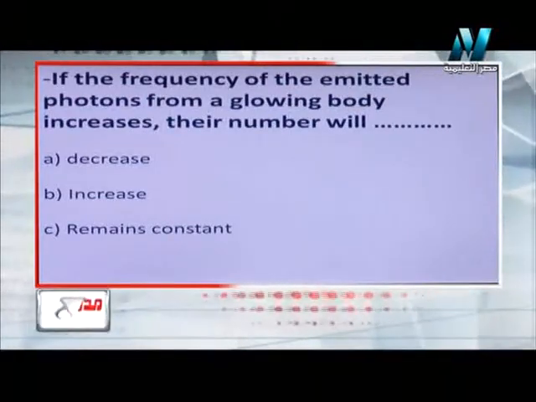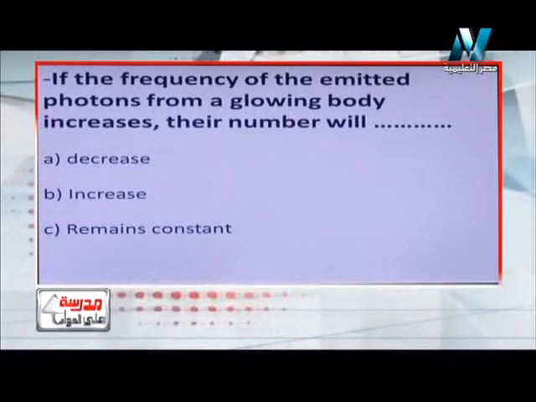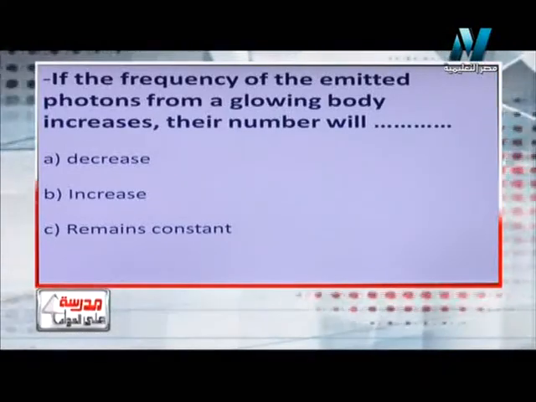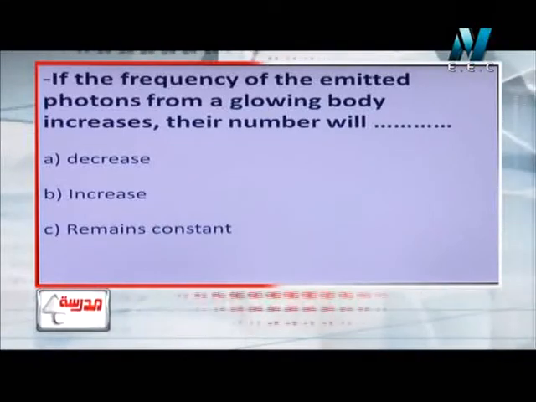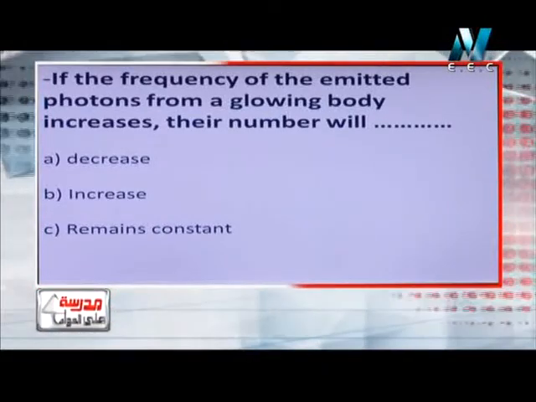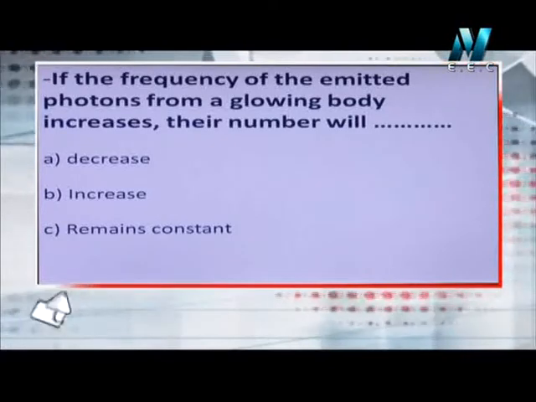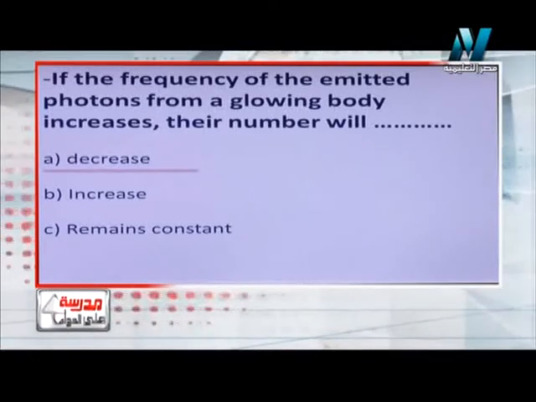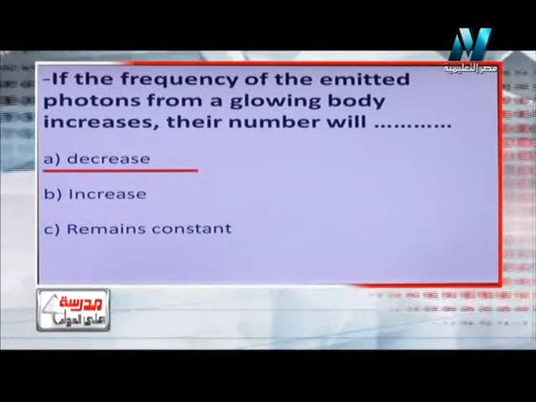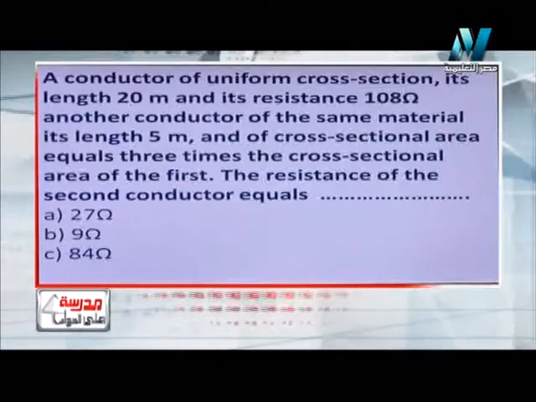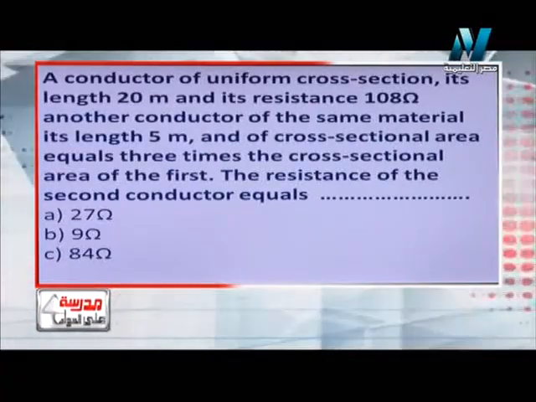Let's see, if the frequency of the emitted photons from the glowing body increases, what happens to their number? Okay, by increasing the frequency, the energy of the photon will also be increased. So their number will decrease. So the number of photons decreases by increasing their energy. Let's move to another question.